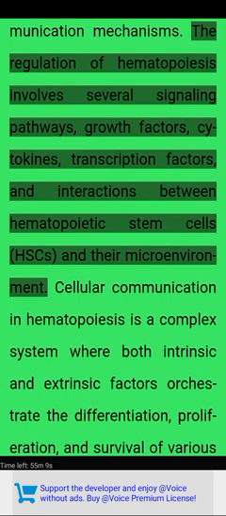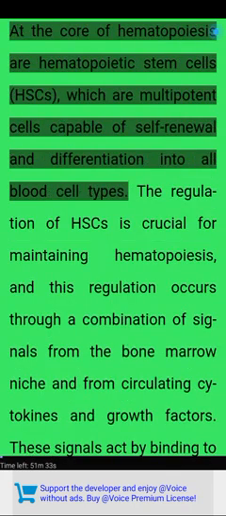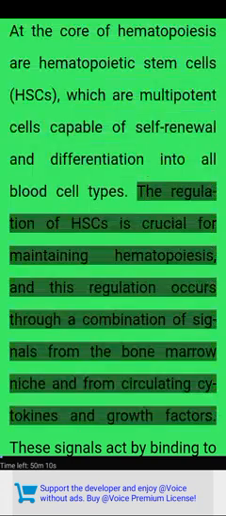Cellular communication in hematopoiesis is a complex system where both intrinsic and extrinsic factors orchestrate the differentiation, proliferation, and survival of various blood cells, including red blood cells (RBCs), white blood cells (WBCs), and platelets. At the core of hematopoiesis are hematopoietic stem cells (HSCs), which are multipotent cells capable of self-renewal and differentiation into all blood cell types. The regulation of HSCs is crucial for maintaining hematopoiesis, and this regulation occurs through a combination of signals from the bone marrow niche and from circulating cytokines and growth factors.